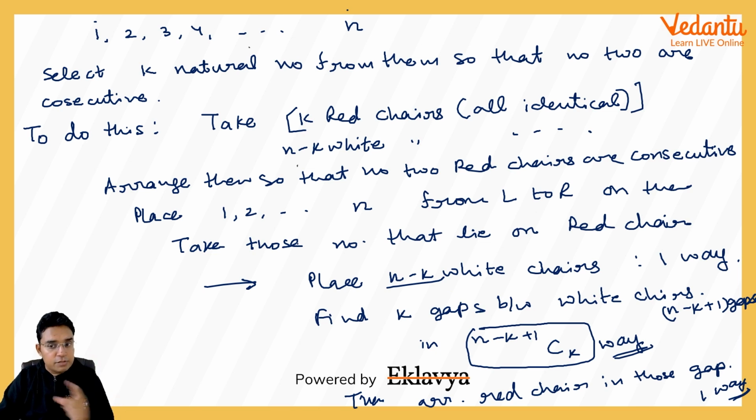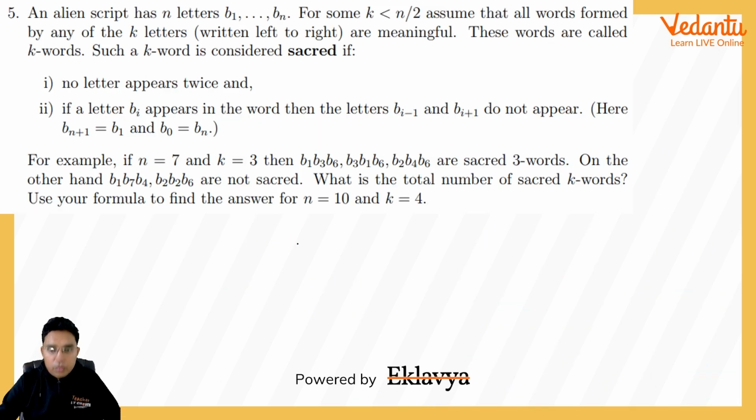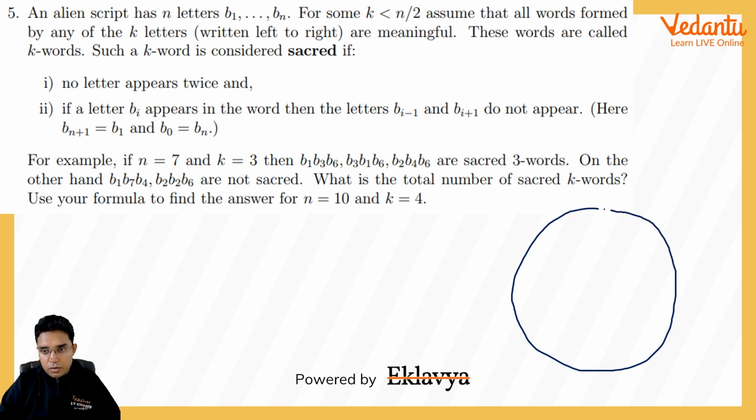Now why did I tell you this? In our question we are supposed to do this on a circle, and if we know this thing which I told you, it will be very easy to do. Please see how.